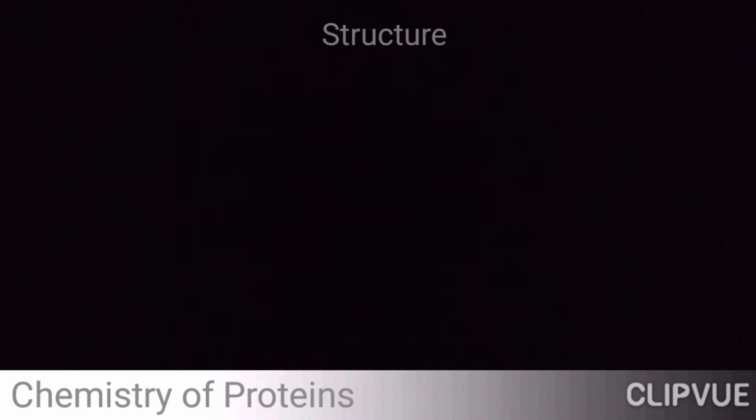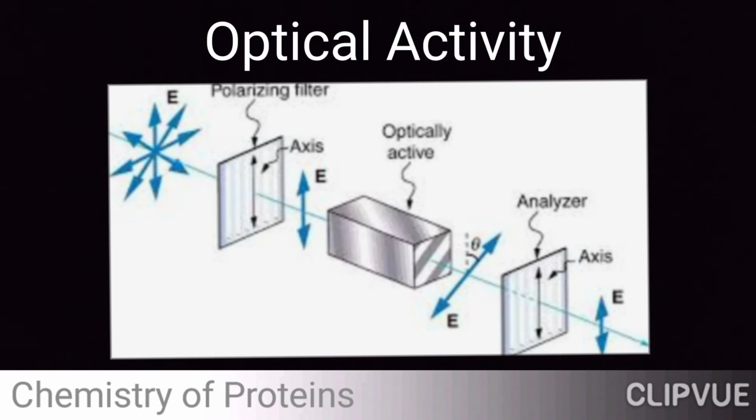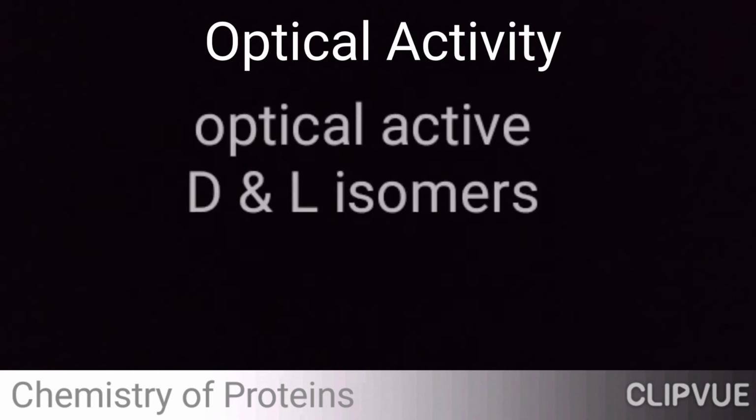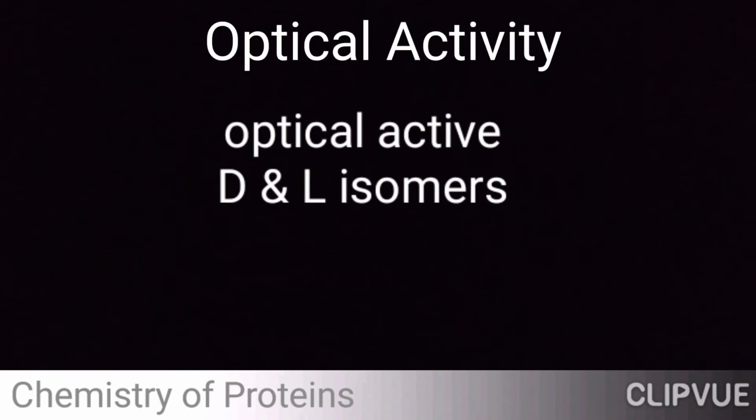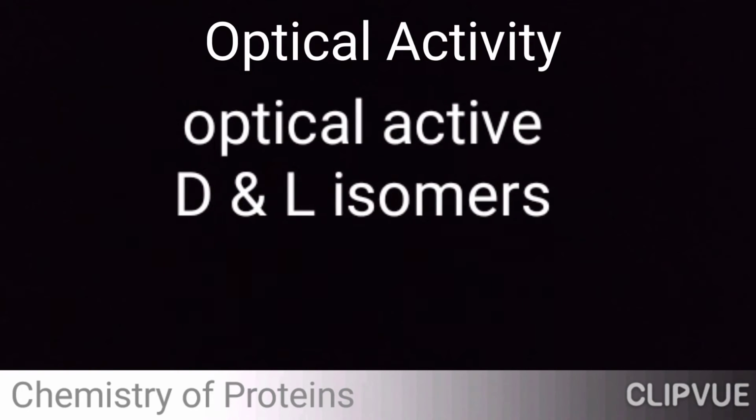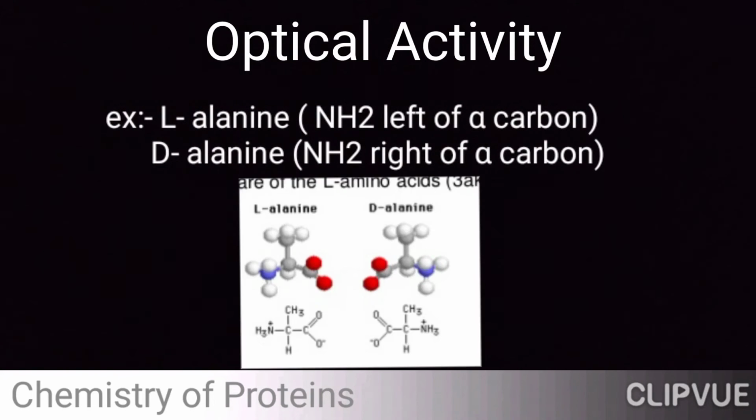Then another chemistry which we can observe under proteins is optical activity. So these are optically active. They can form D and L isomers, like levorotatory and dextrorotatory, anti-clockwise and clockwise, right? So examples are L-alanine and D-alanine, right?